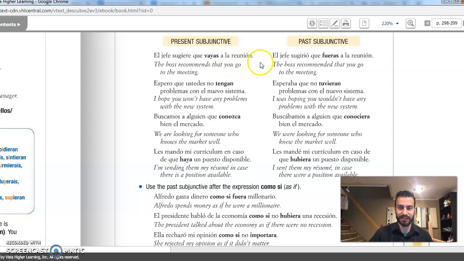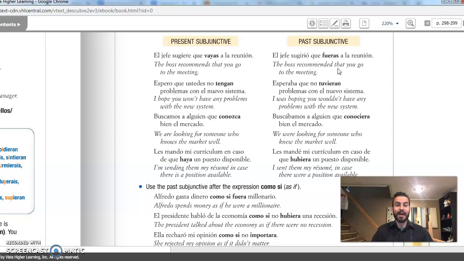Now let's conjugate that in the past subjunctive. So first, instead of the boss recommends, it has to be suggested, that boss thing has to have happened in the past tense. So el jefe sugirió. So he recommended that you go to the meeting. Now notice that in English, it's very loose translation. You can see the boss recommended that you went to the meeting. You wouldn't say that, right? It sounds weird. So you would still say present tense, go.